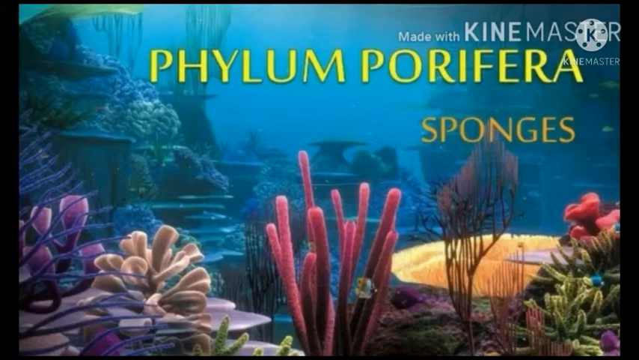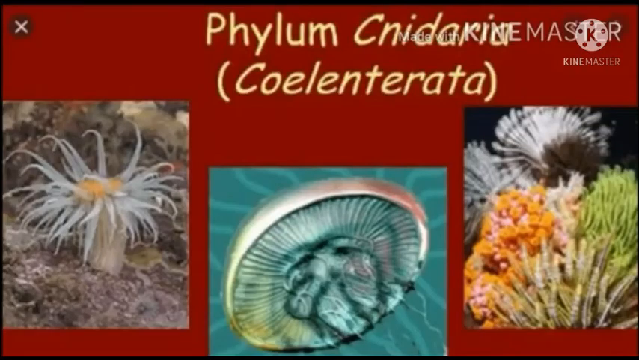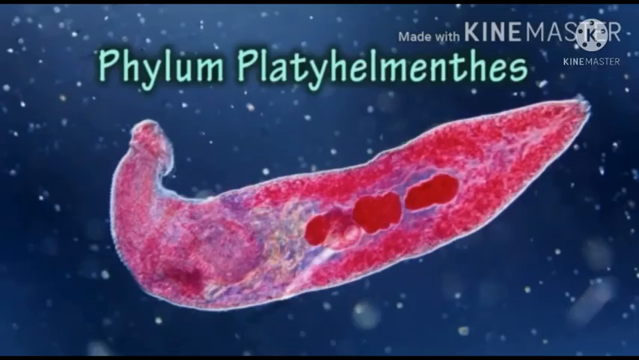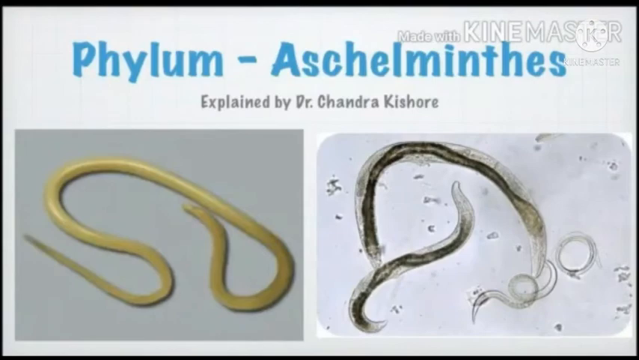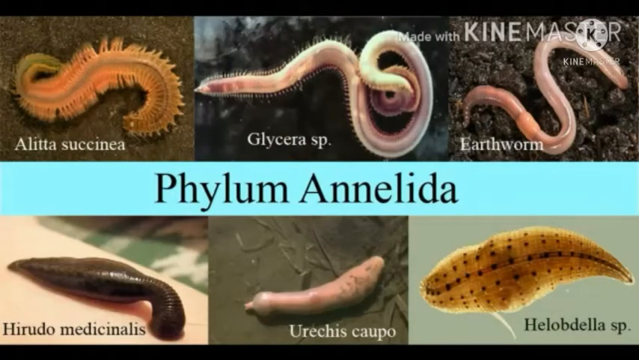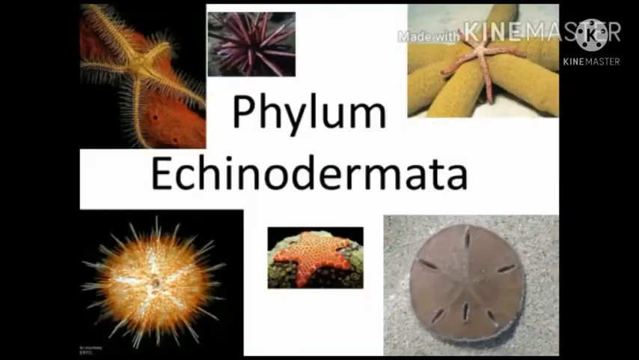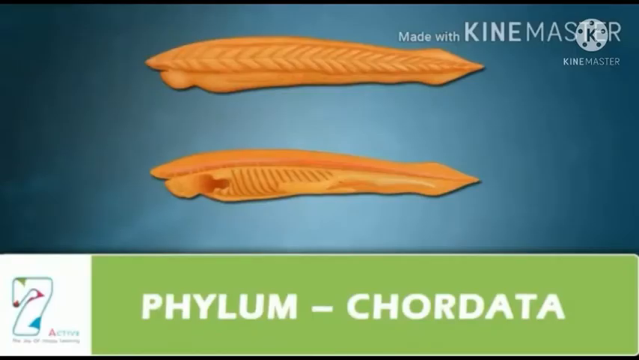They are the Porifera, Cnidaria or Coelenterata, Ctenophora, Platyhelminthes, Aschelminthes, Annelida, Arthropoda, Mollusca, Echinodermata, Hemichordata, and finally Chordata.